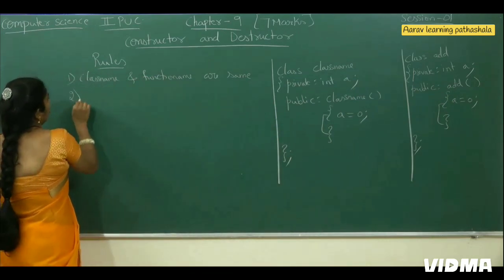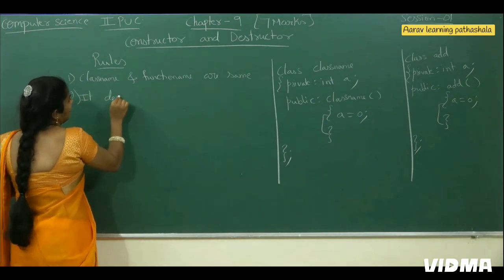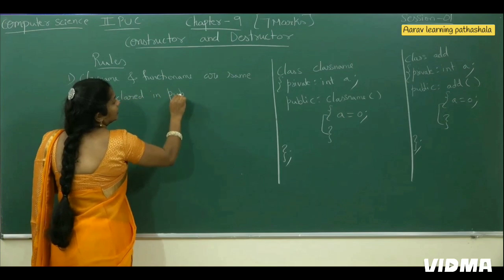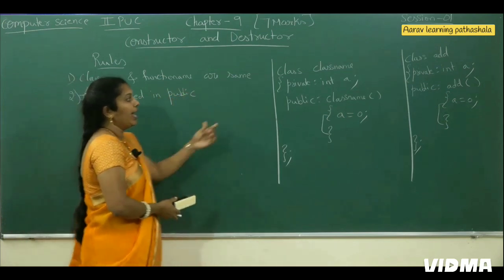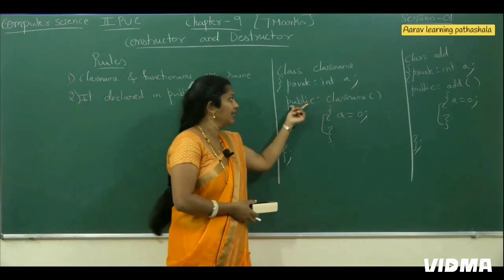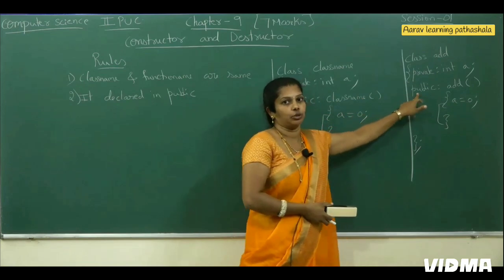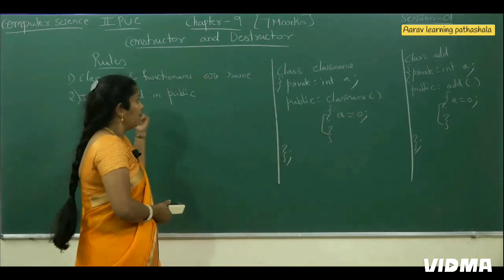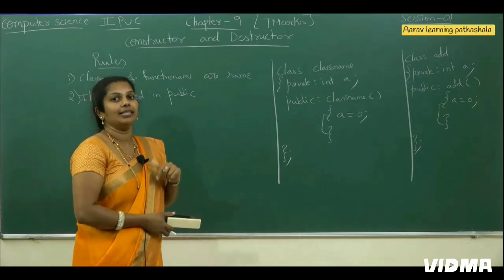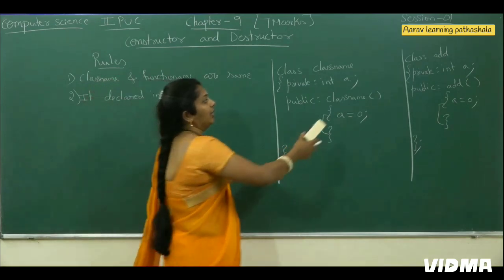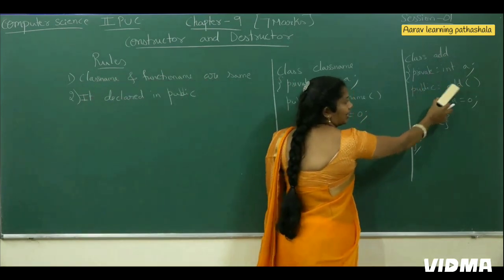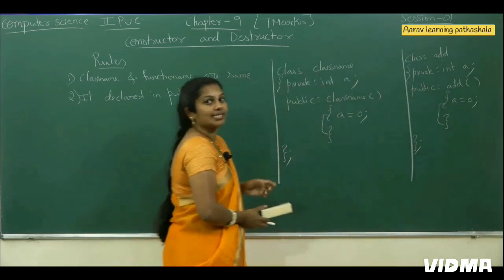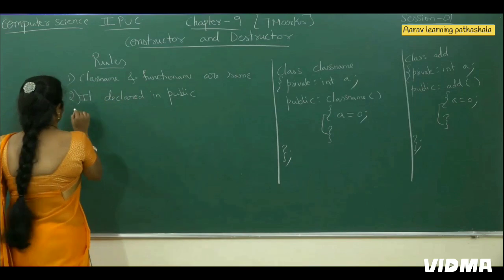Then what is the second point? It should be declared in the public section. Compulsorily, we have to declare any constructor in the public section only. First rule, class name and function name are the same. Second, it must be declared in the public section. See here also, add is the class name, add is the function name, and we declared it in the public section. This is the second rule to write a constructor.